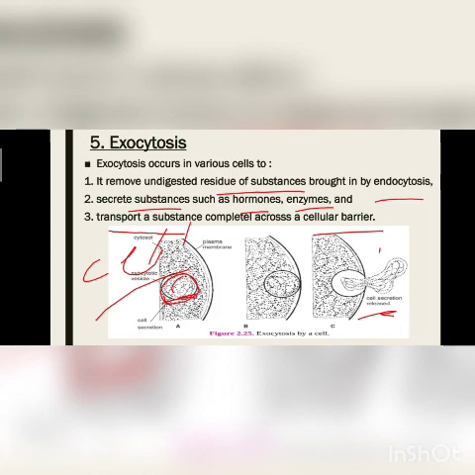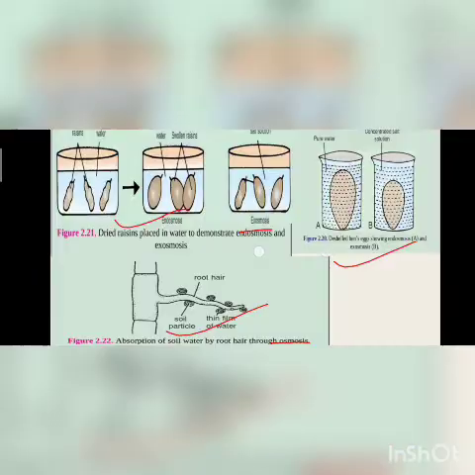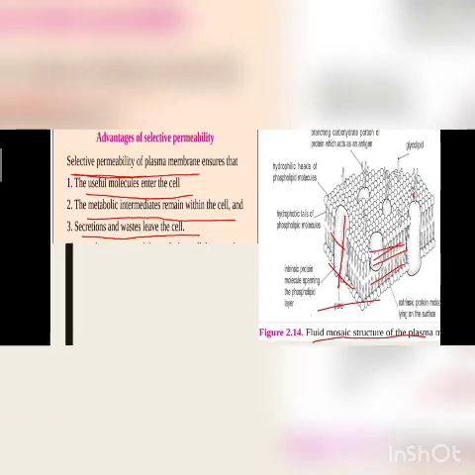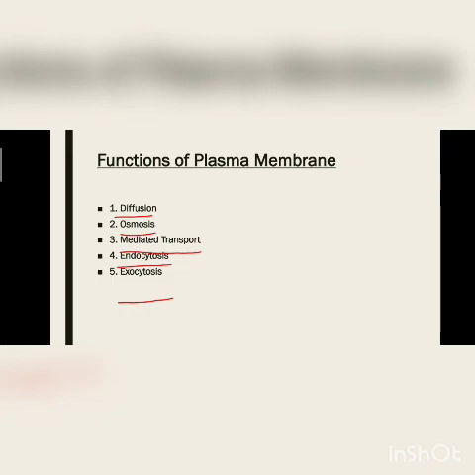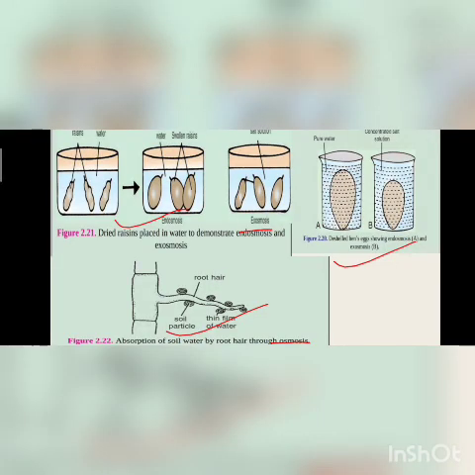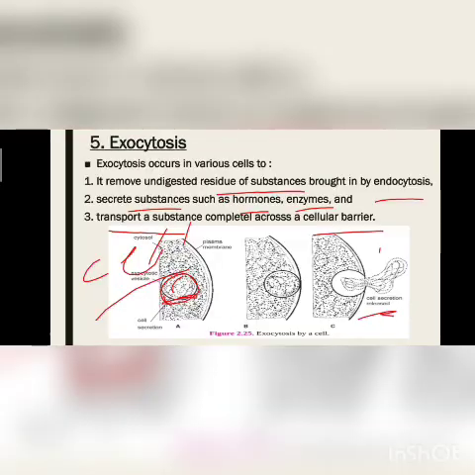Okay, so in this session we have studied various functions of plasma membrane. We have seen the very important parts of plasma membrane: diffusion, osmosis, mediated transport, and cytosis. So for next day's homework, you have to go through it thoroughly in your NCERT. In NCERT, you may not get it in detail, but in some other reference books you'll get it in detail. So you have to study it properly, and after that we'll move to the cell wall in the next class.